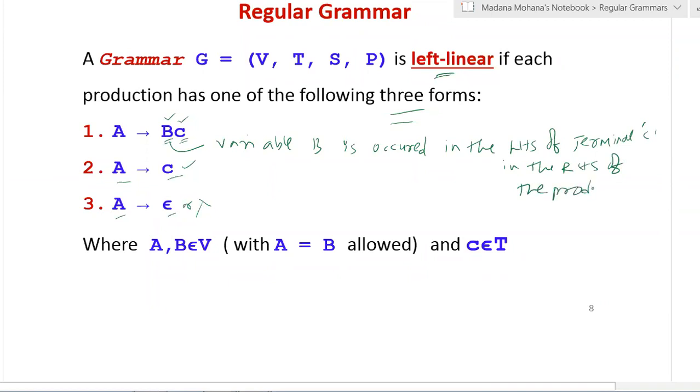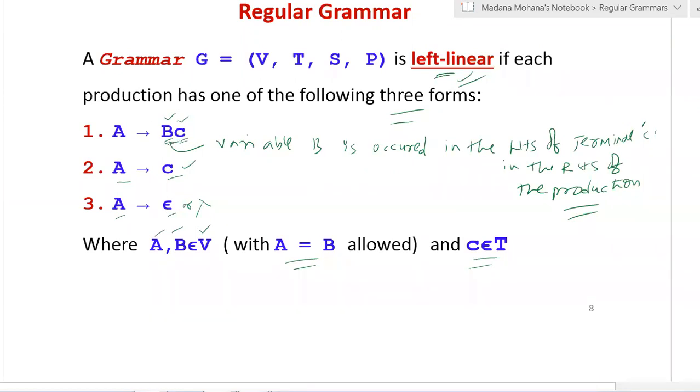That is the only difference. Then you can say that the grammar is said to be left linear grammar. Here also A, B belong to the variables V. A equal to B is also allowed, whereas c is a terminal which belongs to T.